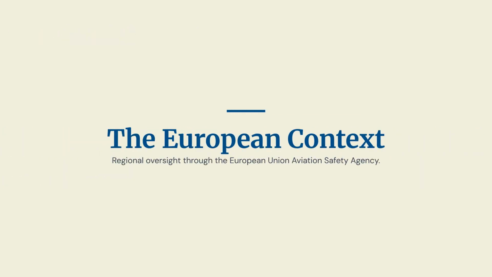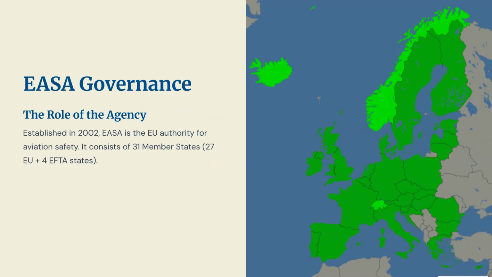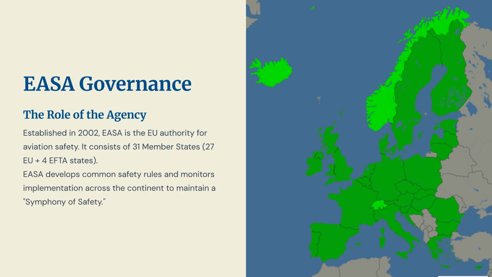Next, let's look at the European context, specifically the regional oversight provided by the European Union Aviation Safety Agency. Established in 2002, EASA is the EU authority for aviation safety, with 31 member states. EASA develops common safety rules and monitors their implementation to maintain a symphony of safety across the continent.